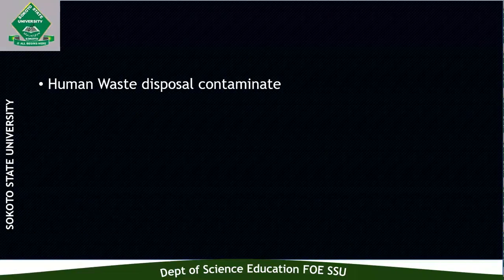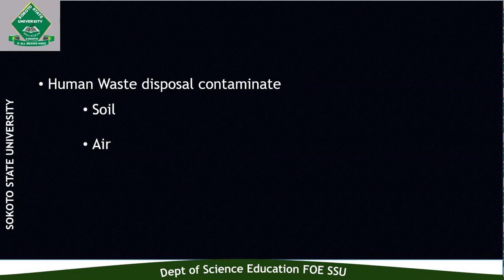Human waste deposit contaminates soil. Our soil gets contaminated by the disposal of our waste, and our air also gets contaminated. Whenever you breathe in, you will feel a very unpleasant odor when the air is polluted or contaminated, and water is also contaminated.